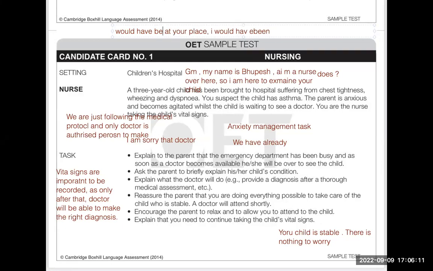If I would have been at your place, I would have been anxious too. So there is nothing wrong. I understand that being a parent, you are concerned and you are worried, but we have already informed the doctor, so there is nothing to worry. Okay, nurse, then do whatever you want. Okay, then don't worry. I'm just recording the vital signs, and I reassure you that your child is stable at the moment and there is nothing to worry.